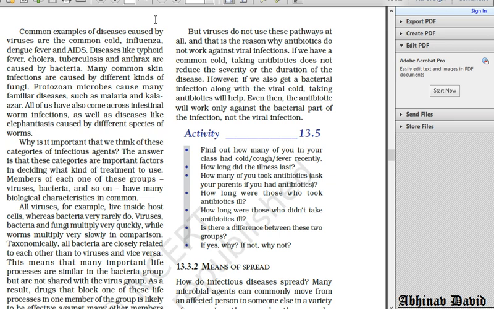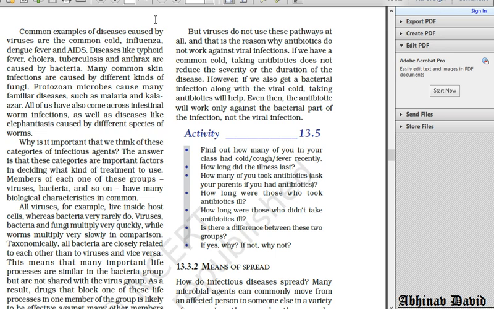And I gave you homework to write down the names of at least 2 or 3 different types of microbes and the diseases which they cause in our body. I hope that you have done the homework. Now